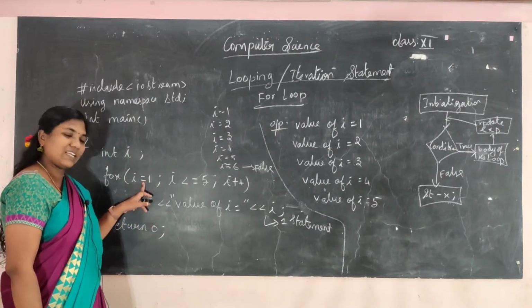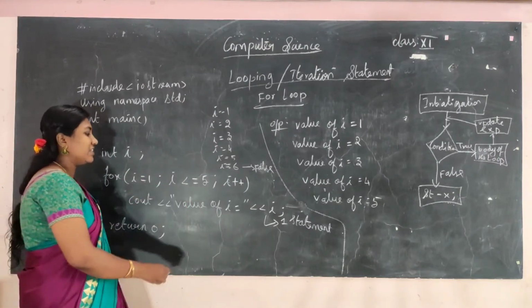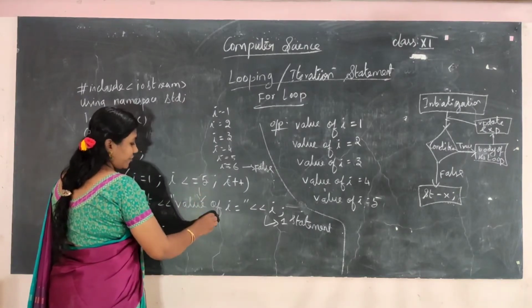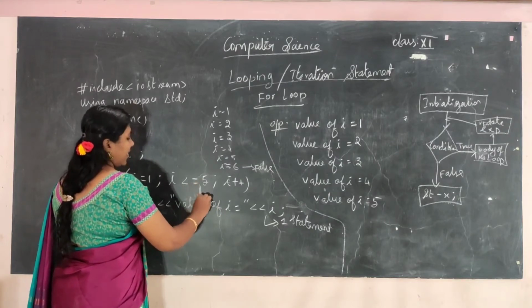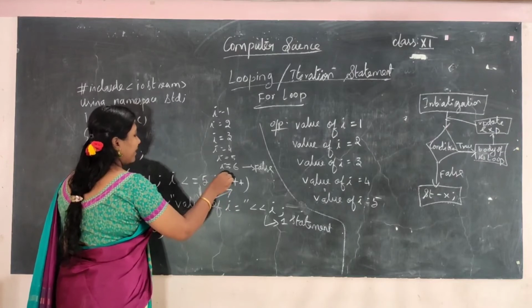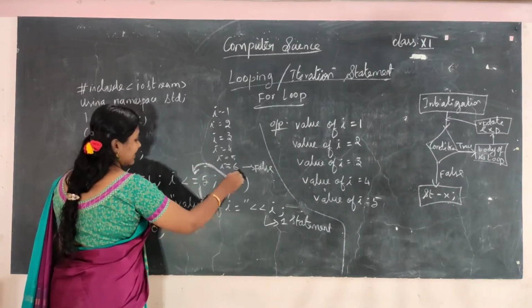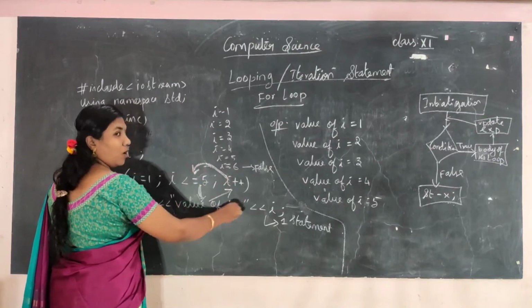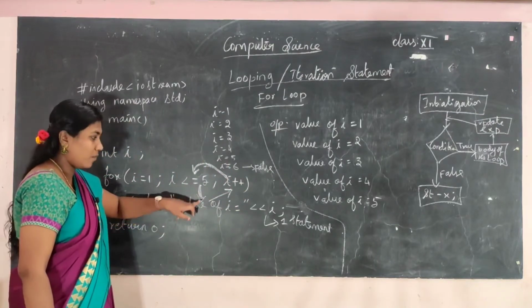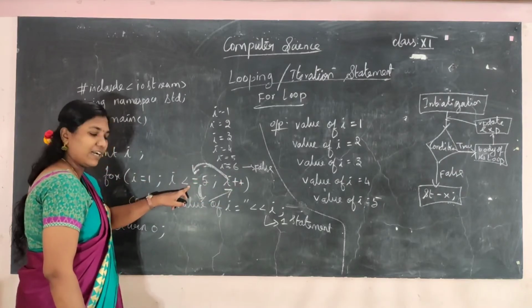So first initialization, next condition. If the condition is true, it will get into the body of the loop, and after executing the body of the loop, it will go to the update expression. After updating the expression, again it will check for the condition. So this is the cycle. Condition, body of the loop, update expression, check for condition.